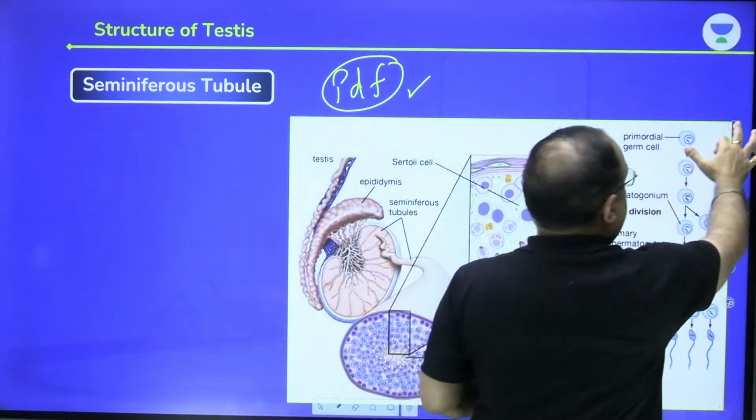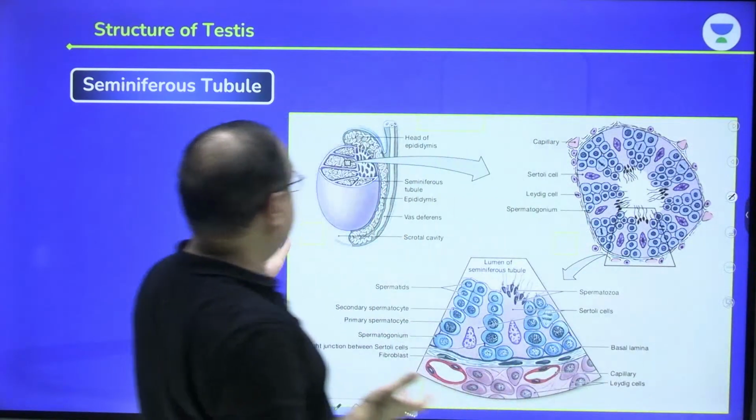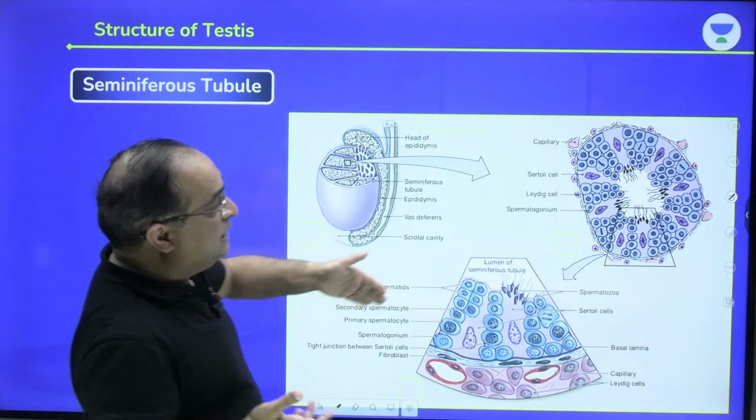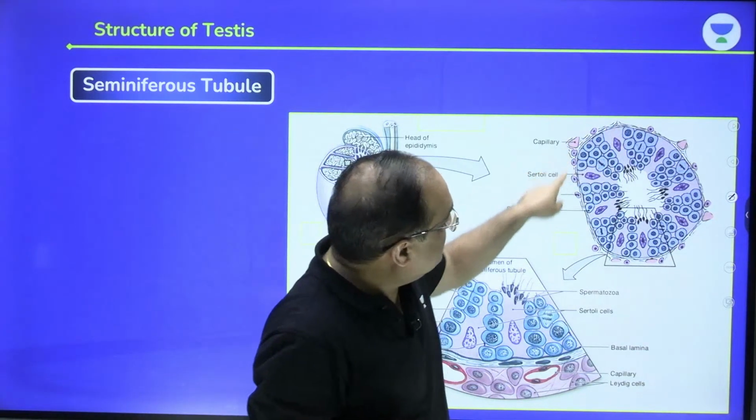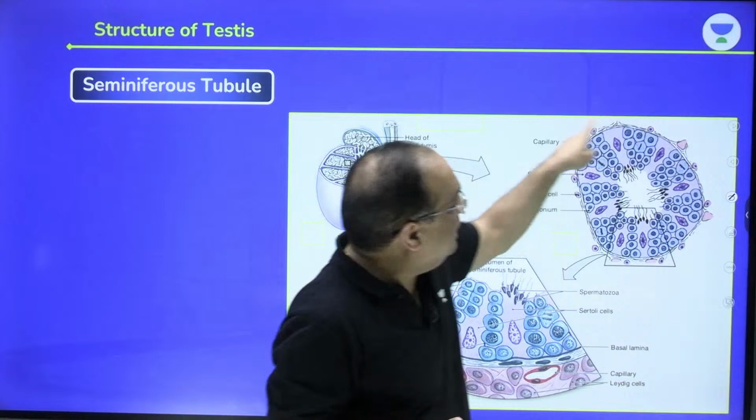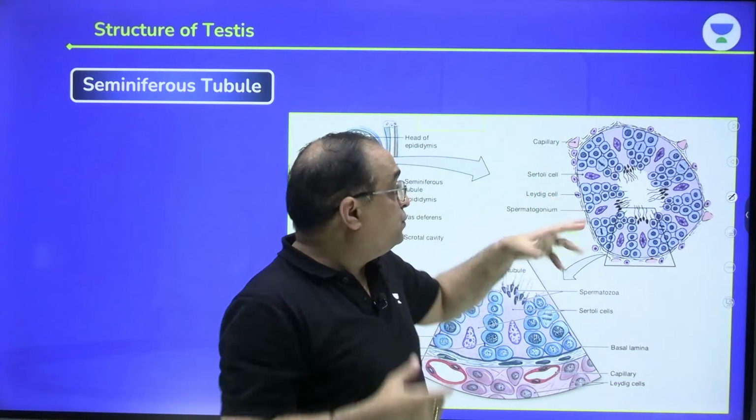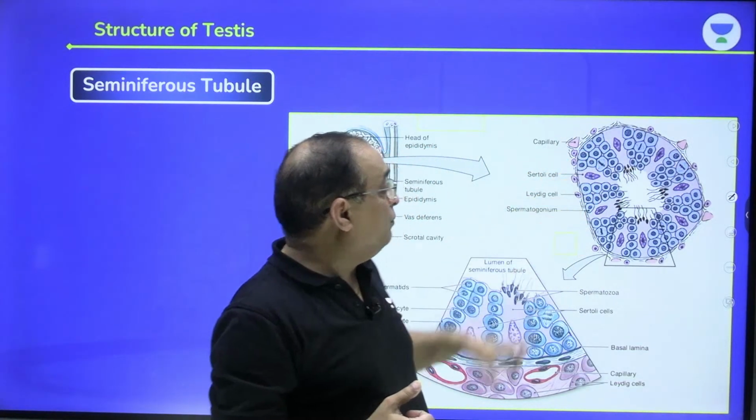Let's proceed forward. Another beautiful diagram, cut section of the testes, and here you can see one seminiferous tubule in an enlarged way. So these grey colored cells are what?